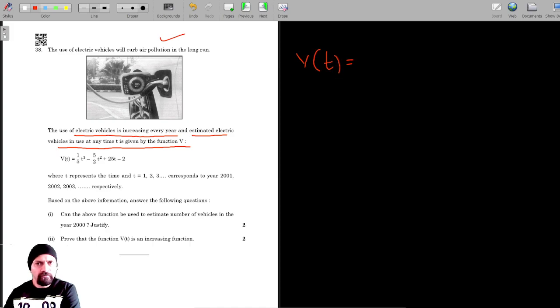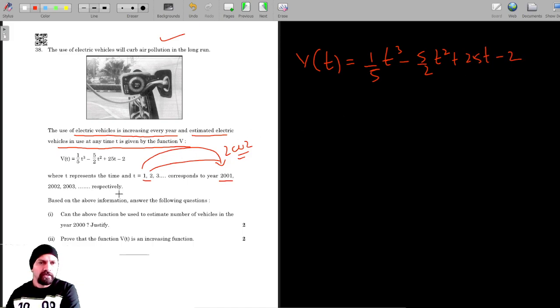If we put t as 1, 2, and 3, where t corresponds to the year 2001, that means if you put 1 in this equation, that will give us the number of vehicles in that particular year. So if you put 1, that will give you the number of vehicles in 2001. If you put 2, that will give you the number of vehicles in 2002, and 3 for 2003. This is the equation: 1/5 t cube minus 5/2 t squared plus 25 t minus 2. Based on this information, answer the following questions.